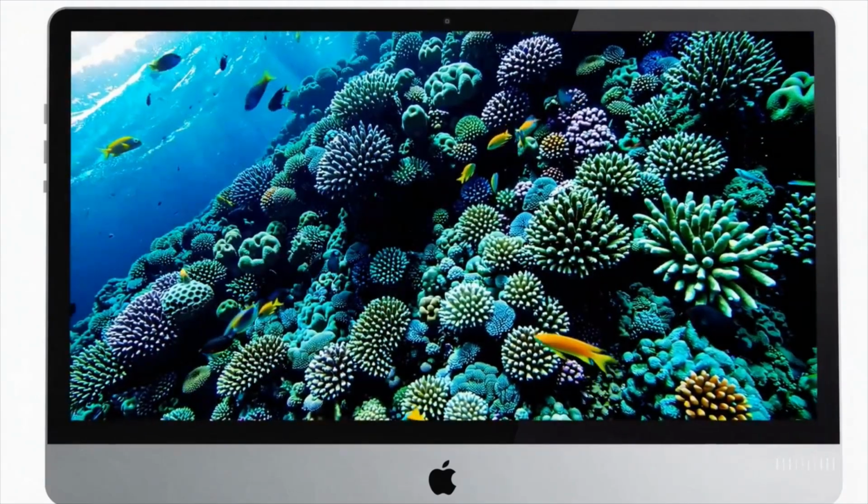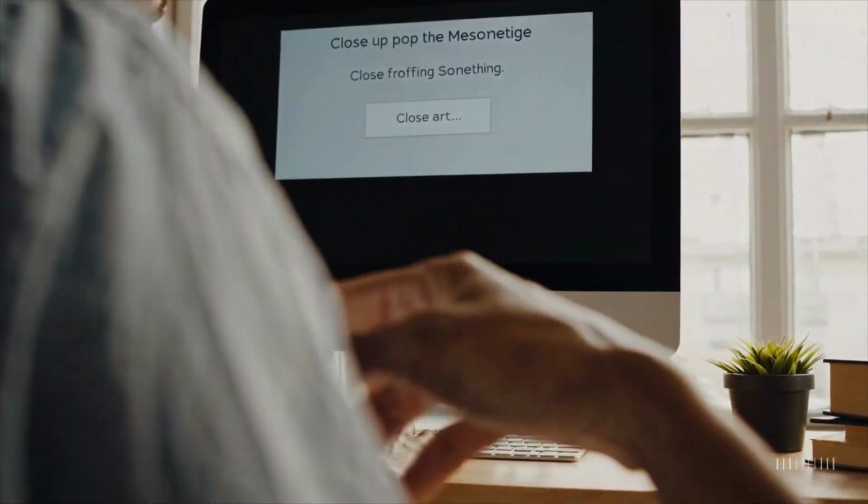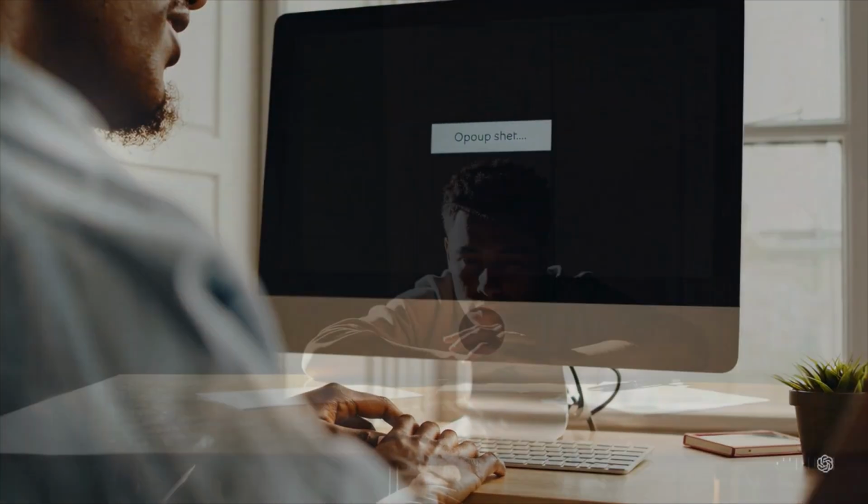By switching to a personal image collection, you not only eliminate the Spotlight feature, but also remove the unwanted "Learn more about this picture" icon from your desktop.